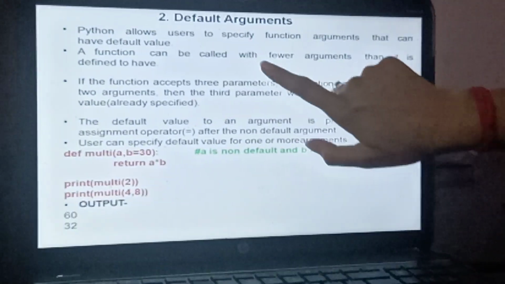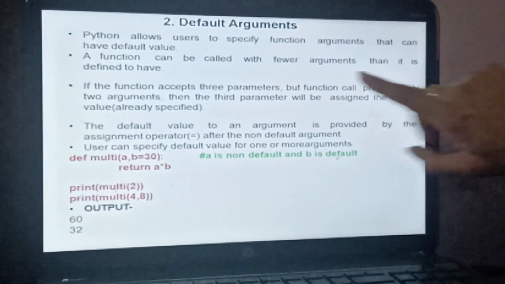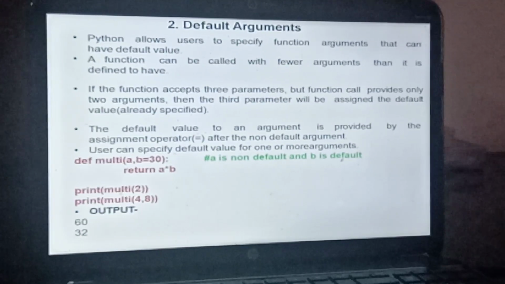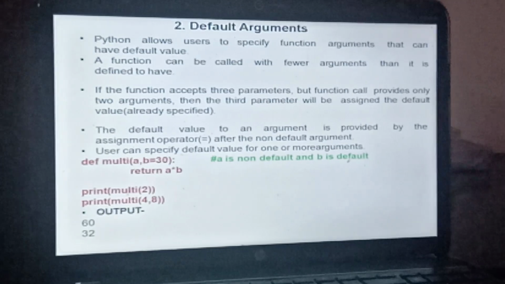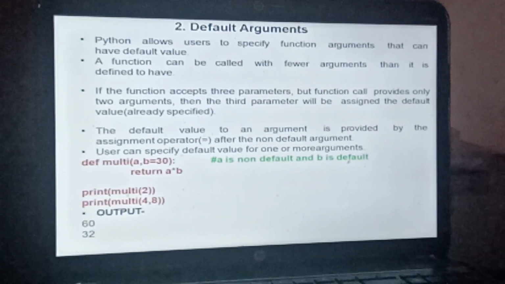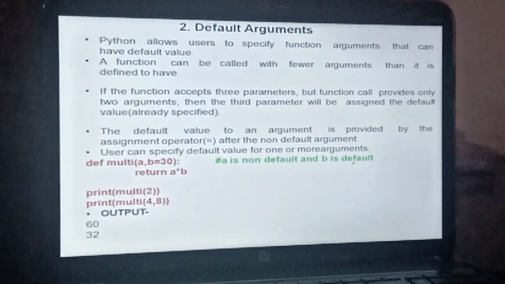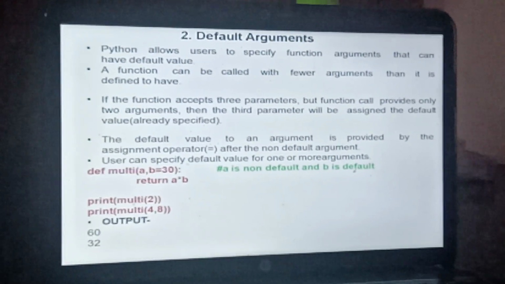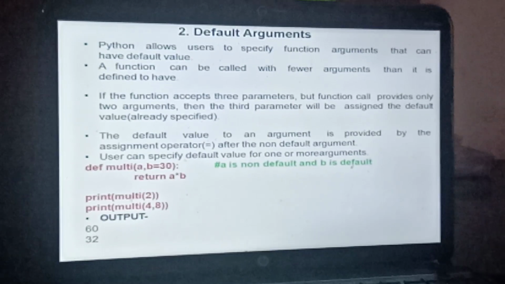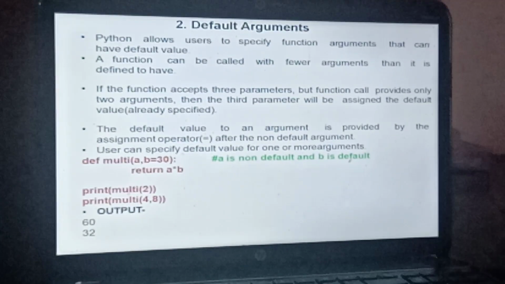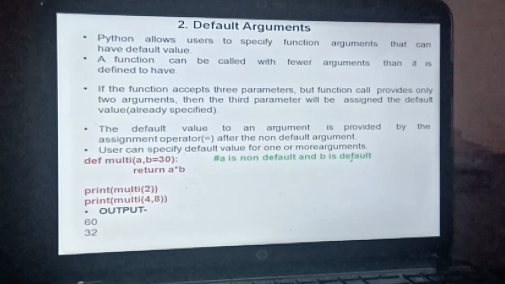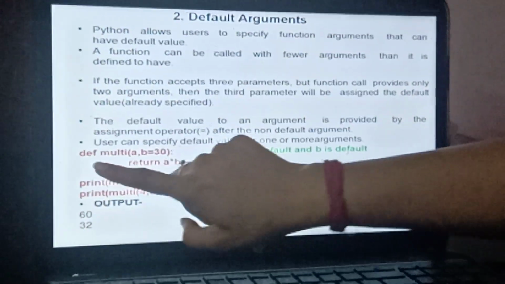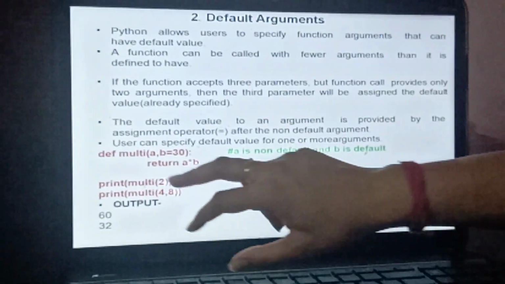A function can be called with fewer arguments than it is defined to have. If the function accepts 3 parameters but the function call provides only 2 arguments, then the third parameter will be assigned the default value, if and only if I have made that third variable a default variable. The default value to an argument is provided by the assignment operator, the assign sign. So here is the example or syntax of the default argument.